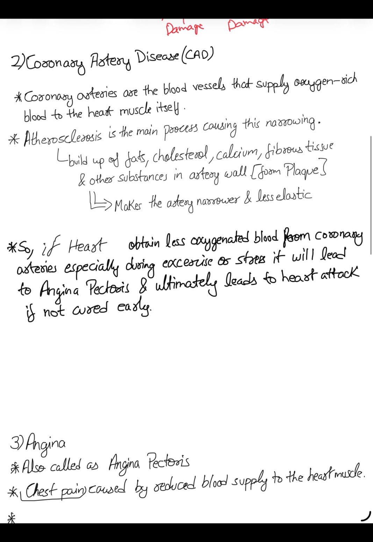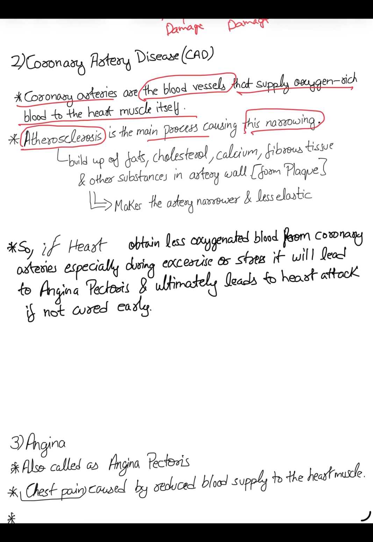So let's move on to coronary artery disease, or CAD. So what are coronary arteries? First of all, coronary arteries are the blood vessels that supply oxygen-rich blood to the heart muscles itself. Heart muscles also need blood, because they are also pumping and also need oxygen for respiration. So this is the coronary artery. Arteriosclerosis is the process during which your coronary artery gets blocked or starts blocking. It's called plaque. Plaque formation starts happening there.